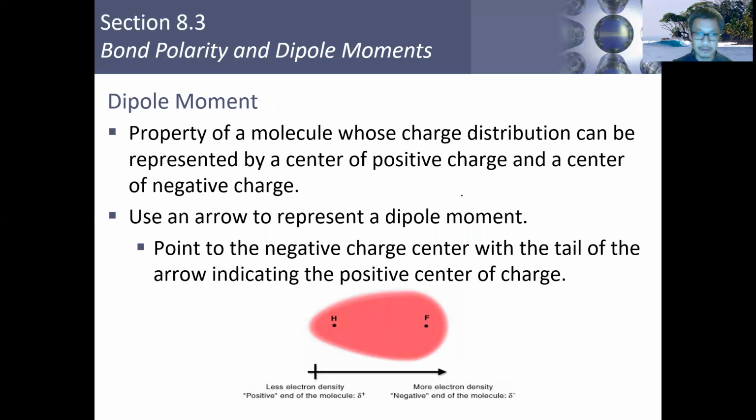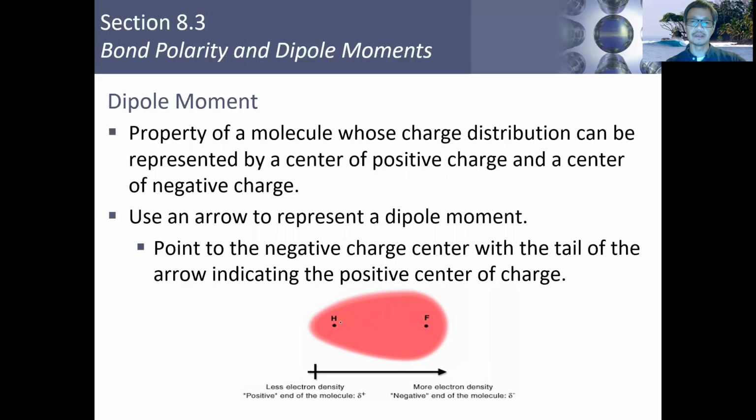So with that said, when you have a polar bond, like we saw in the previous examples, you have an unequal distribution of the electrons in the bond, and when that does happen, you essentially set up a charge separation in the bond itself.